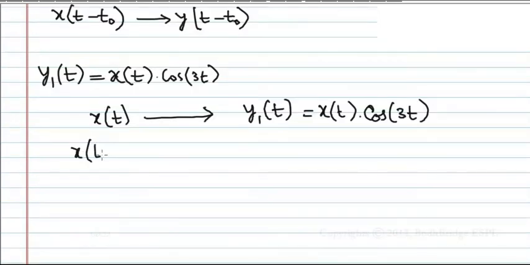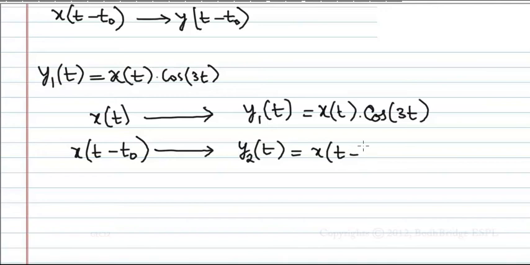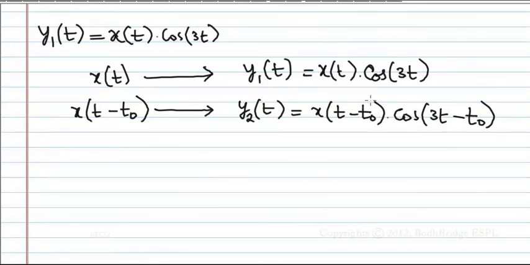Let us apply x of t minus t naught. Then what will you get? What will this system do? It will give something, y2 of t, let us say. Now when you have applied x of t minus t naught, it gives x of t minus t naught into cos 3t. Why is it not cos 3 into t minus t naught? Because what is the system behavior? It always multiplies with cos 3t only. The aim is to multiply with cos 3t. Since you have applied after t naught seconds, it will multiply with cos 3t only. That is this one. Okay.